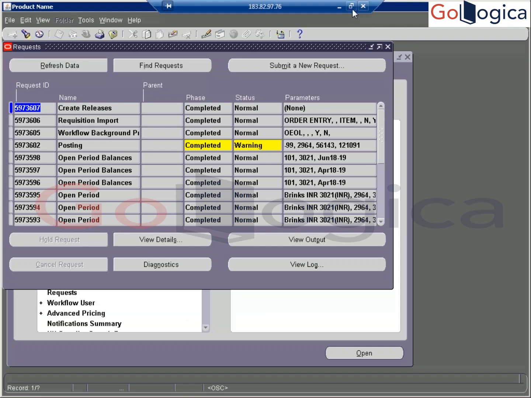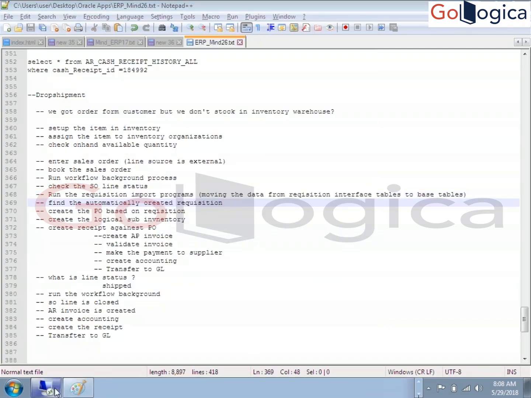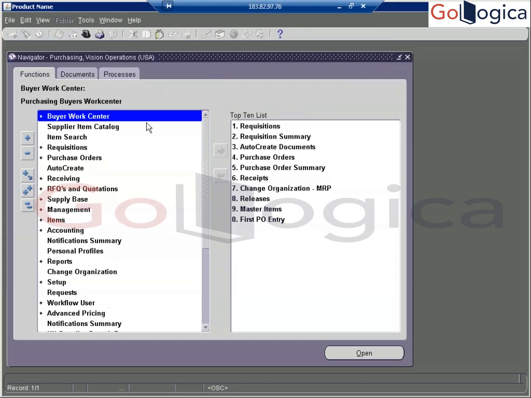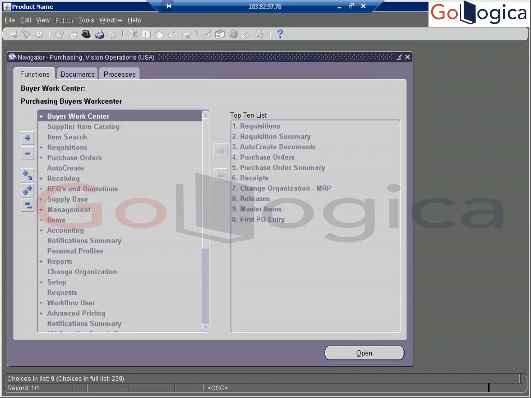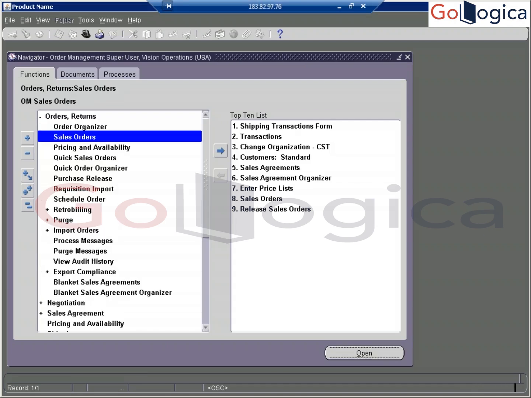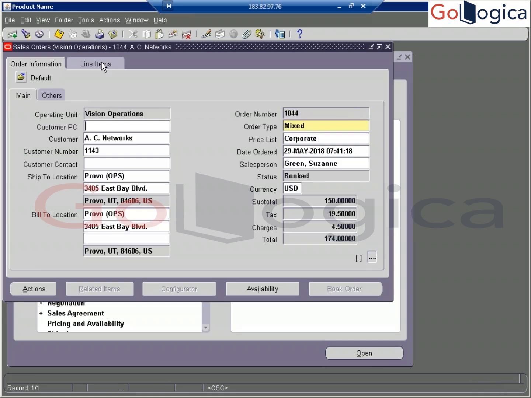Now, next, what is the step? Find the automatically created requisition. How to find that? Now go to your order management, and you can see. You can find it in the back end also. Let me show you in the front end. Order management, orders and return, sales orders, query F11, 1044, Control F11, go to lines.